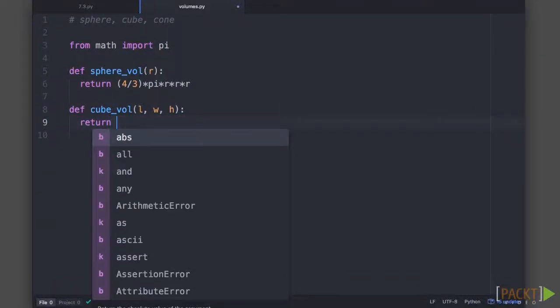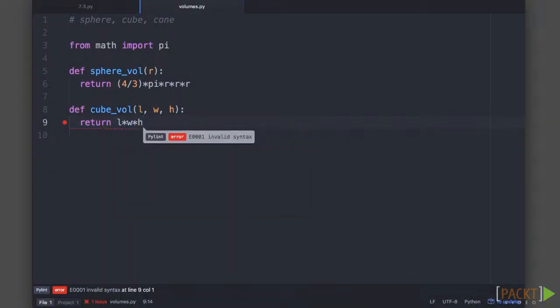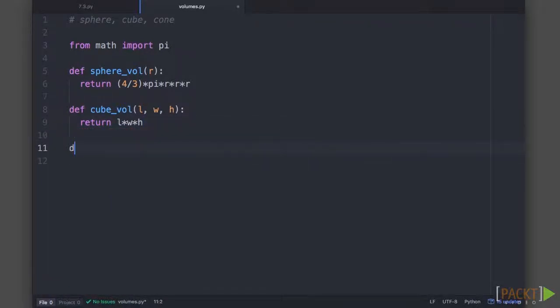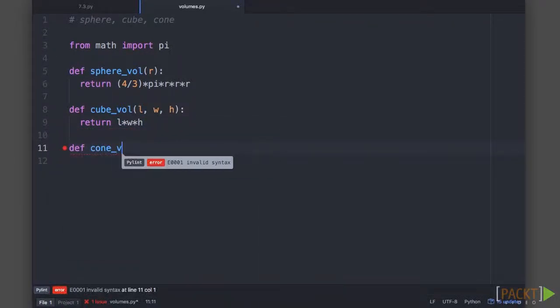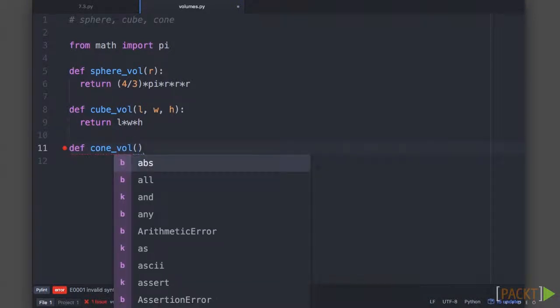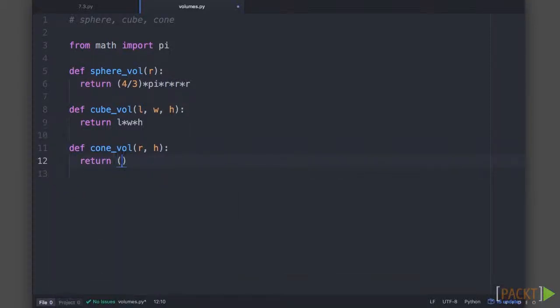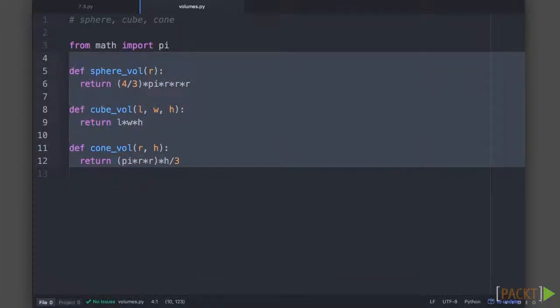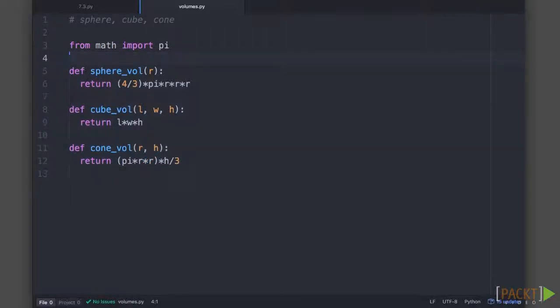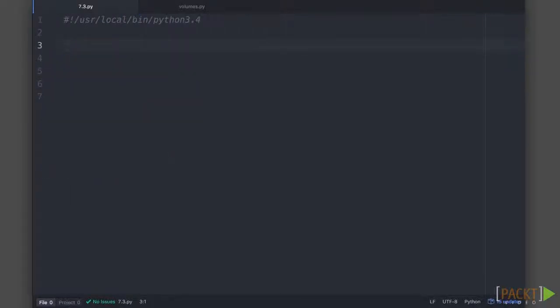The volume of the cube is therefore just the product of the three. And cone volume takes a radius and a height. The formula for the volume of a cone is pi r squared multiplied by the height divided by 3. So now we have completed our 3 functions. Let's go back in our main file and see if we can import those and use them as a module.